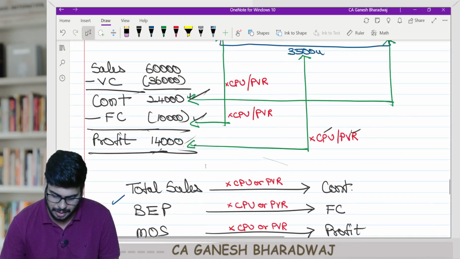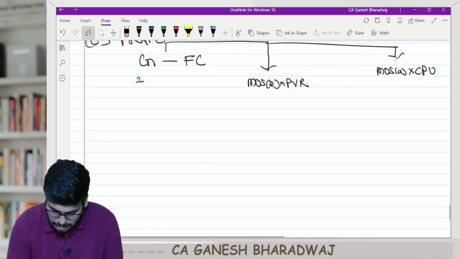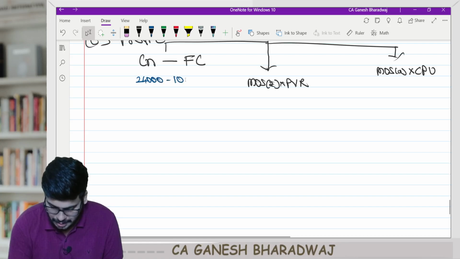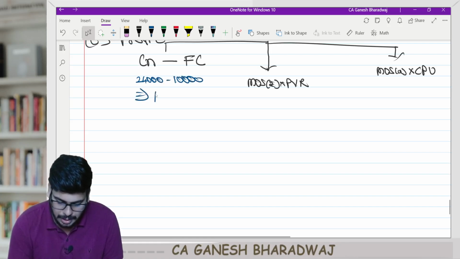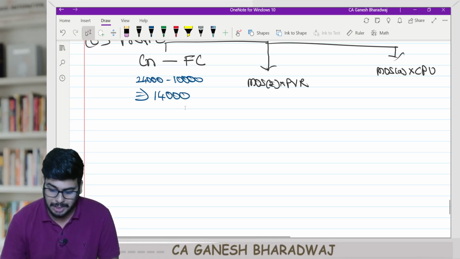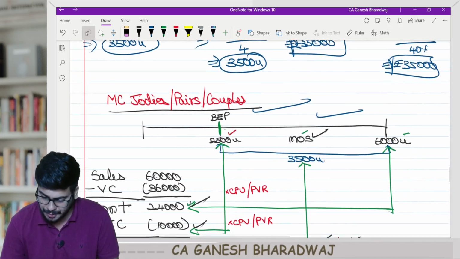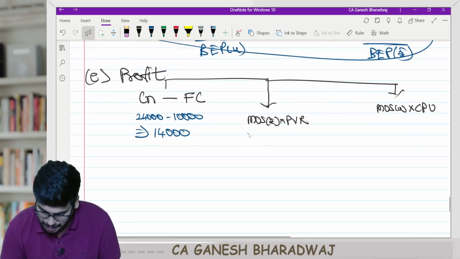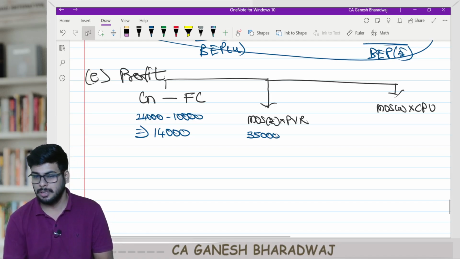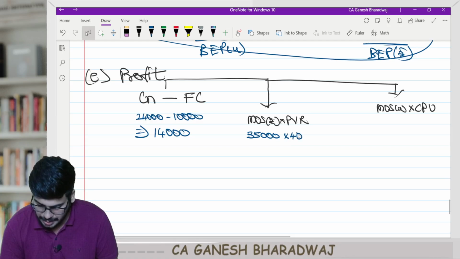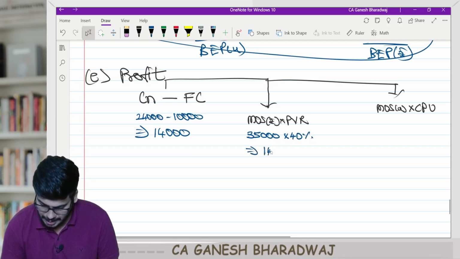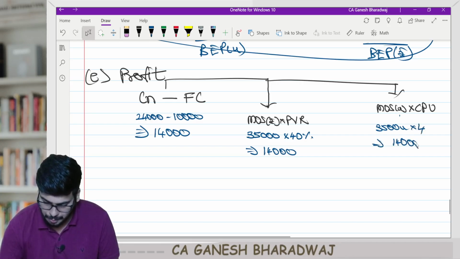So use the figures. 24,000 minus 10,000. How much is it? 14,000. Or margin of safety in value. How much was that? 35,000. Margin of safety in value, 35,000 into 40 percentage. So how much is that? The same 14,000 you get, right? And similarly here, 3,500 units into 4 rupees, that is also 14,000 rupees, correct?